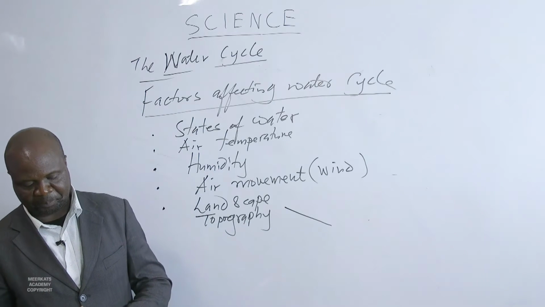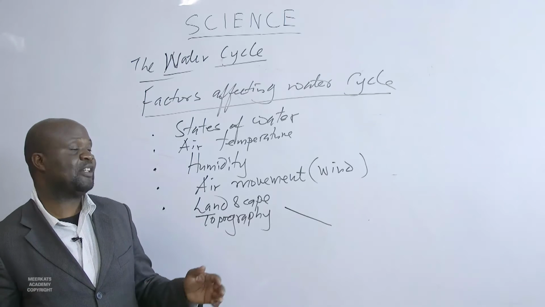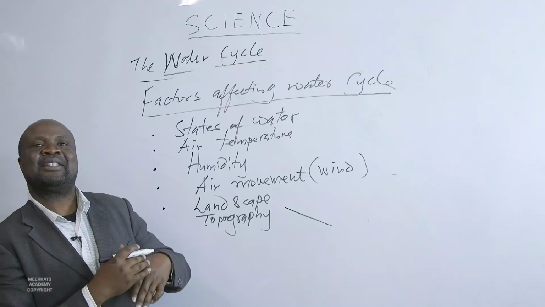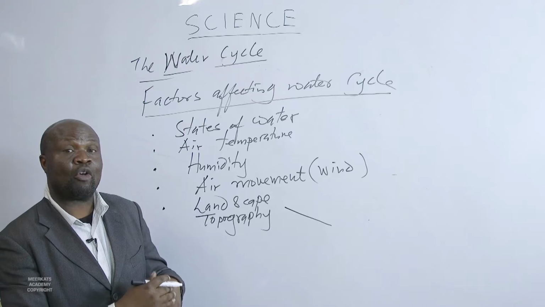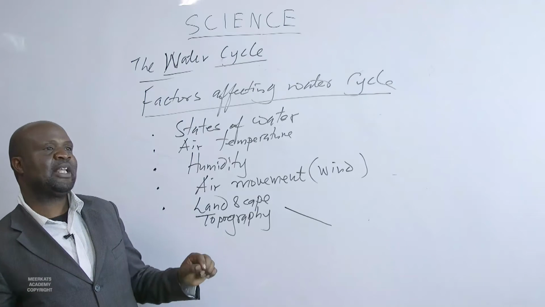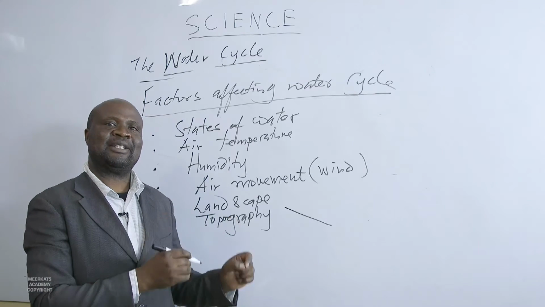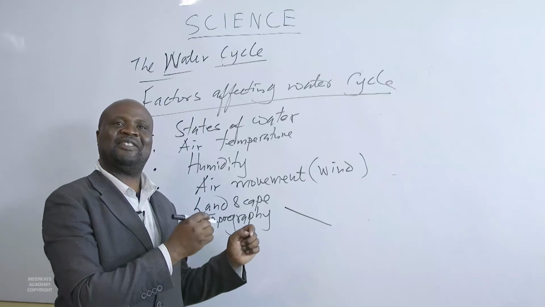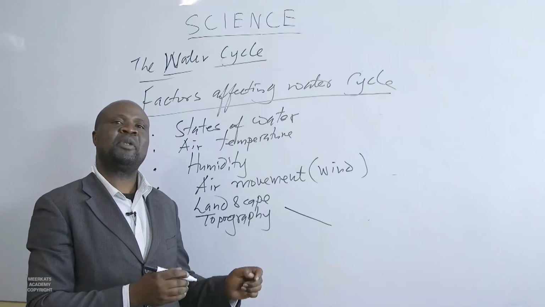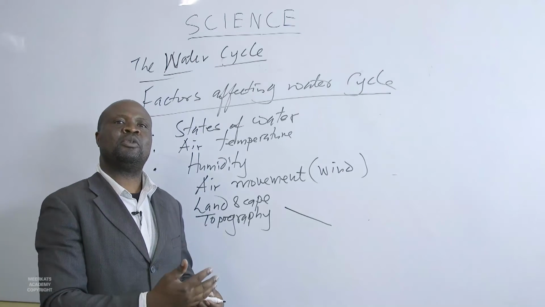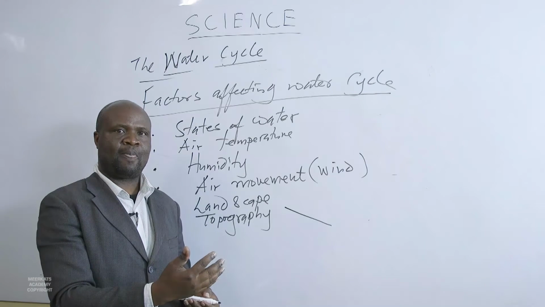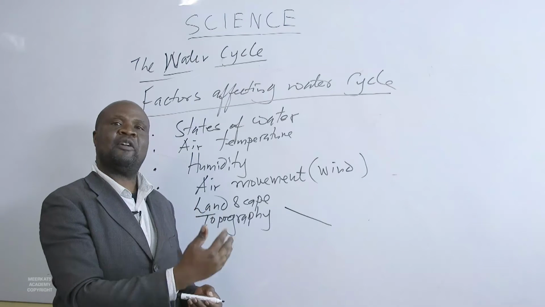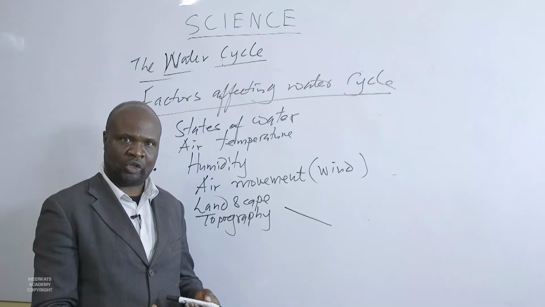So is the surface bare or does it have vegetation? The surface that has trees, vegetation, grass and so forth will be able to reduce the speed of runoff and it will affect the percolation.